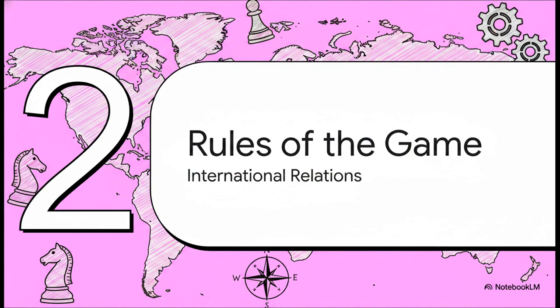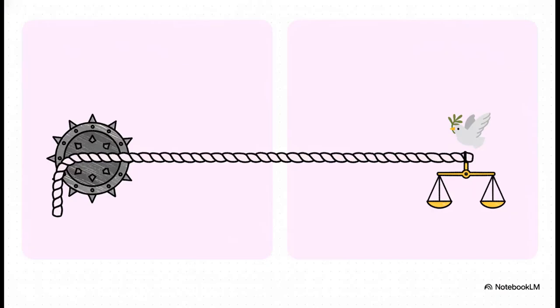Moving right along to part 2, the rules of the game. We'll be looking at the frameworks of international relations. Now, international relations is constantly wrestling with this massive fundamental dichotomy. On one side, you've got realism. This is your harsh, zero-sum game where states operate in a totally anarchic world. It is all about self-interest, strict security, and coercive military power. Honestly, a truly dog-eat-dog environment.